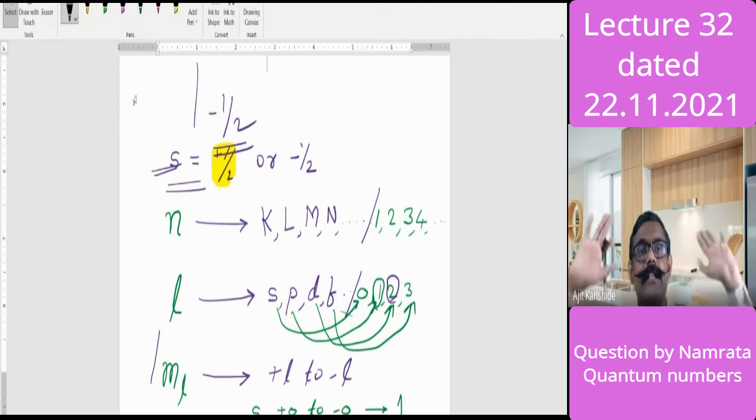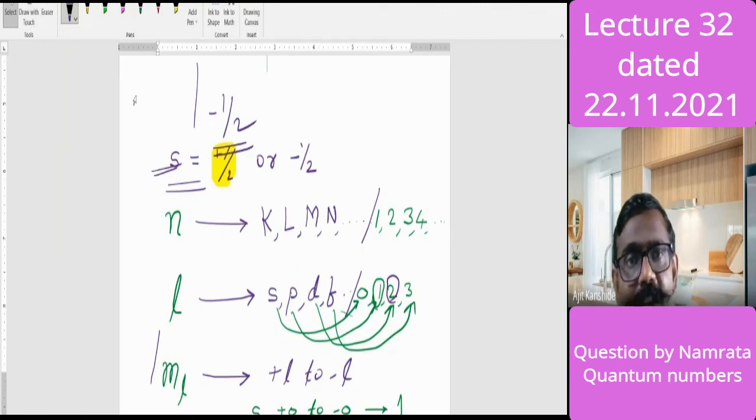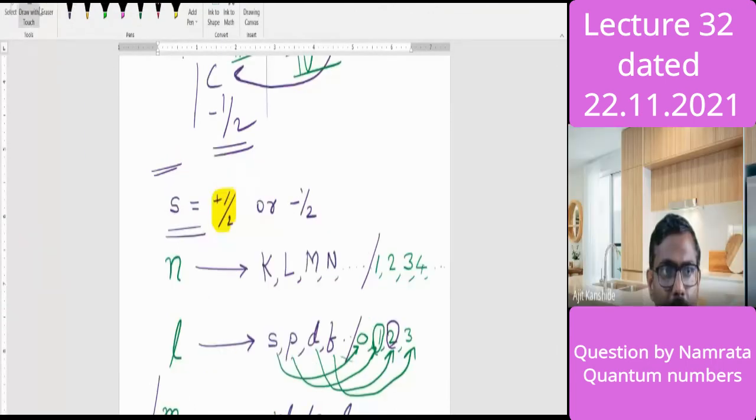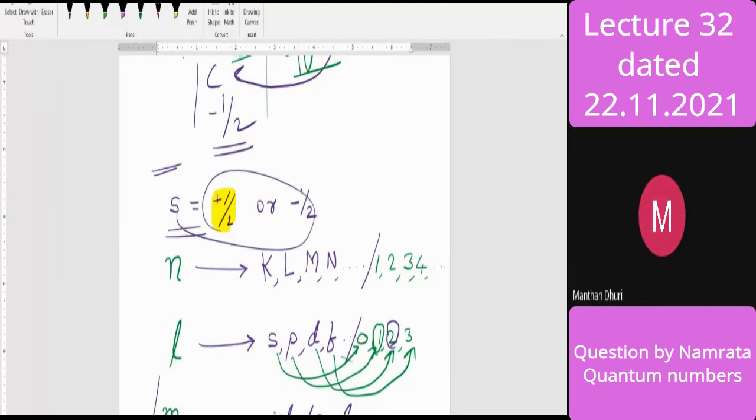So that is the concept of quantum numbers. It's a basic concept which is necessary for electronic configuration. On the basis of this, we can write the electronic configuration. So Vaibhavi, had I answered your question? Yes, sir. Other students, the question asked by Vaibhavi and the answer that I provided, is it clear? Yes, sir.